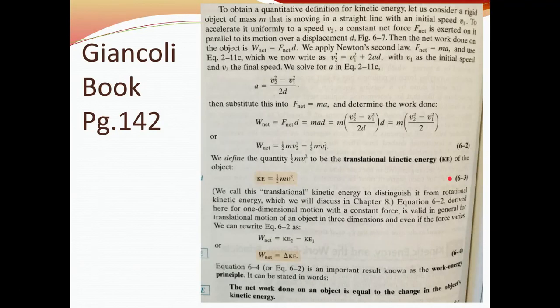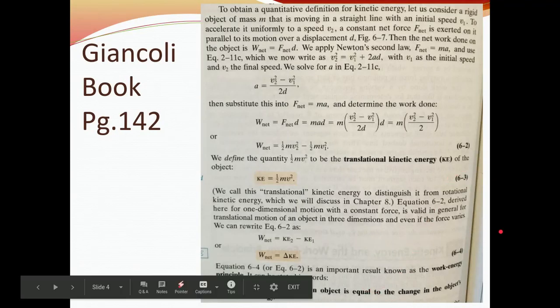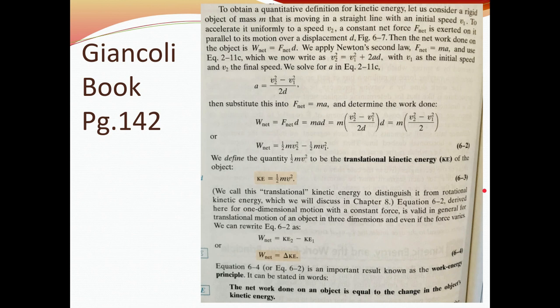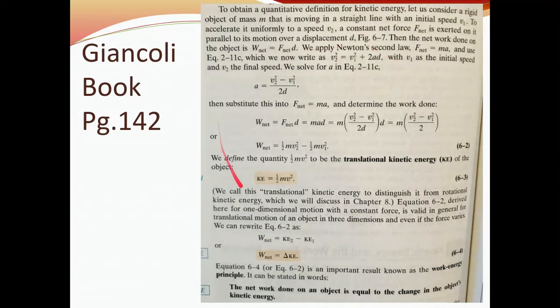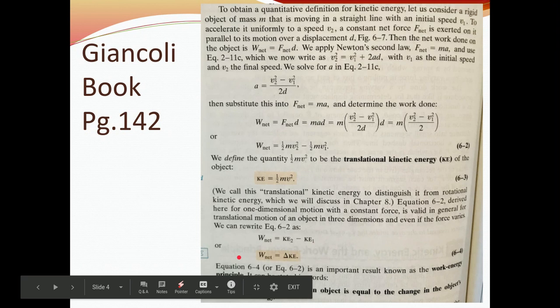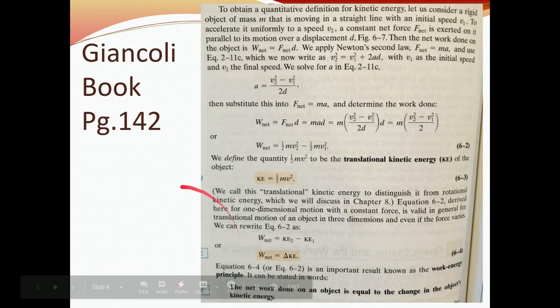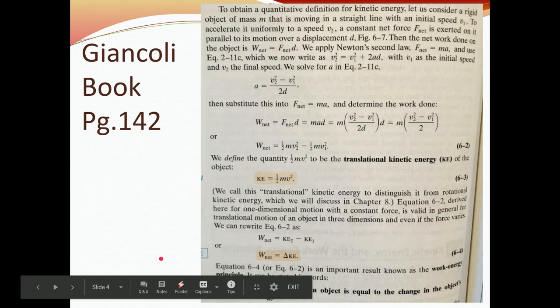Another way to state this down below, I have to stop the pointer, it keeps showing up there. The net work done on an object is equal to the change in the object's kinetic energy, which is represented by the delta. So this page will really help you when you get to the problems, breaking things down and thinking about what is given and what you're trying to solve for, to solve for the variable that you want. If there are any questions on this page, let me know, but I'd refer to this.